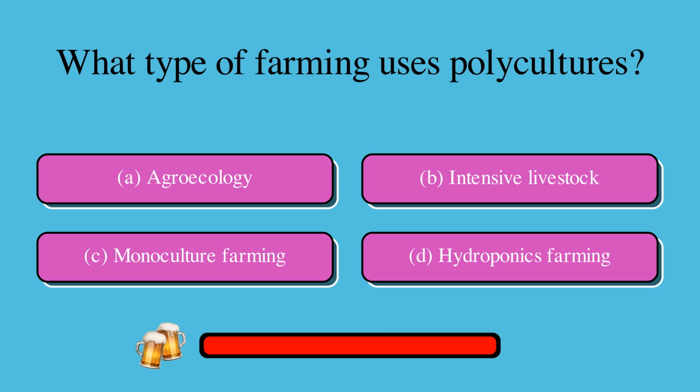What type of farming uses polycultures? Is it A, agroecology, B, intensive livestock, C, monoculture farming, or D, hydroponics farming? The correct answer is A, agroecology.